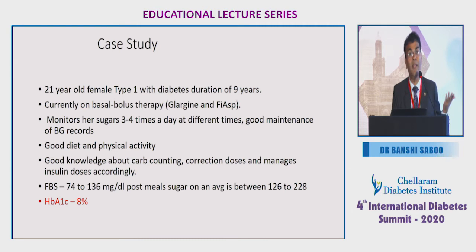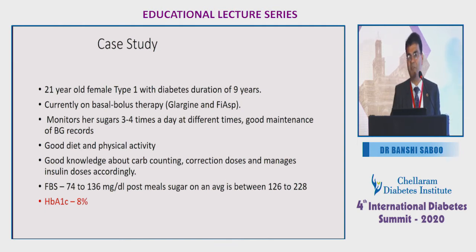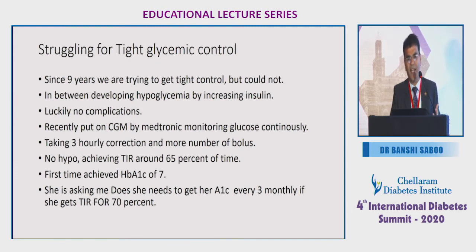You know, I am doing everything. You are telling me sugar is to be checked 3 times. Sometimes I am checking even at midnight. I am checking even in the afternoon to catch hypoglycemia. Whenever you tell me to increase 1 unit, half unit, I do all those things, but I get hypoglycemia after that, and my HbA1c comes around 8. So we are struggling, and even there is no complication.